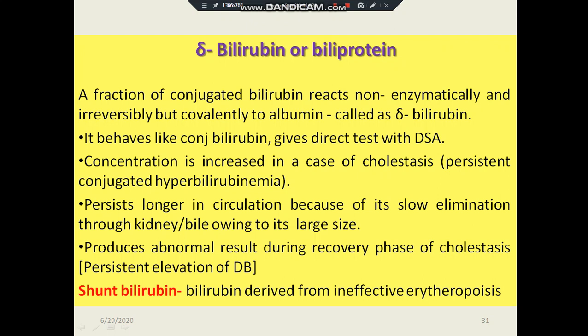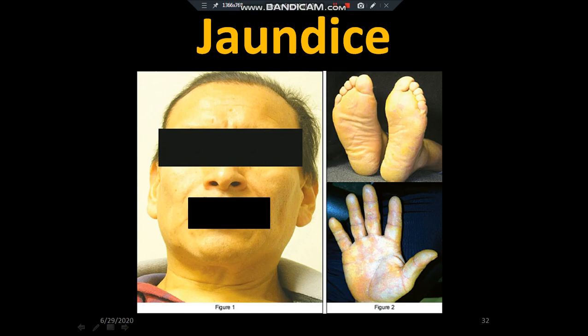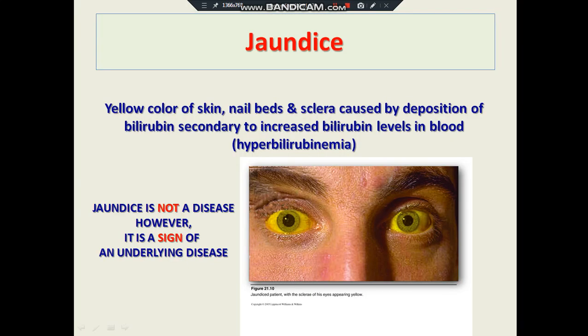What is shunt bilirubin? Bilirubin derived from ineffective erythropoiesis is called shunt bilirubin. This is a diagram showing a patient suffering from jaundice. What is jaundice? Jaundice is yellow color of skin, nail beds, and sclera, which is caused by deposition of bilirubin secondary to increased bilirubin in the blood, which is called hyperbilirubinemia.